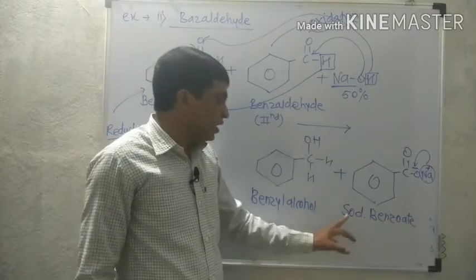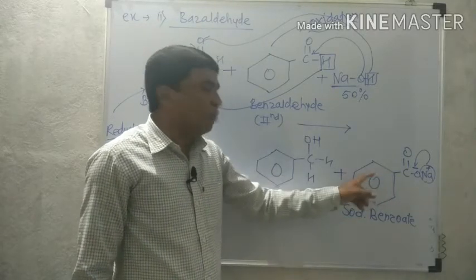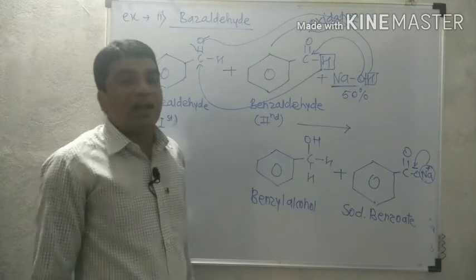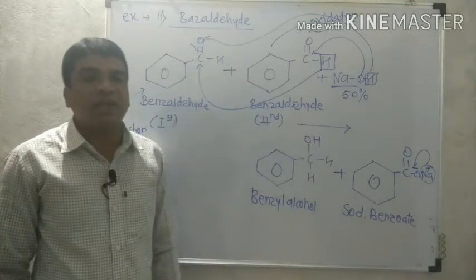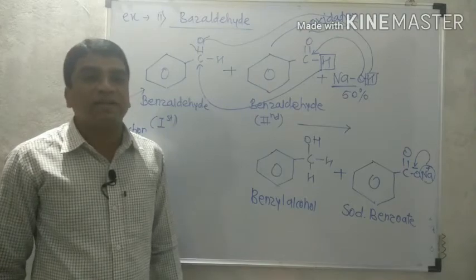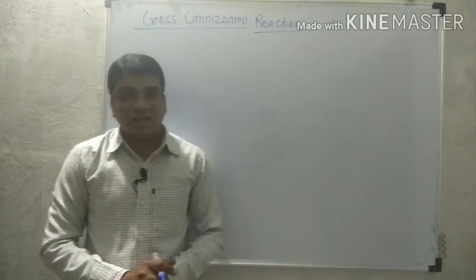Which salt is obtained? Sodium benzoate, or the sodium salt of benzoic acid. Now that was the second example of benzaldehyde for the Cannizzaro reaction. Now that is all about the self-Cannizzaro reaction.